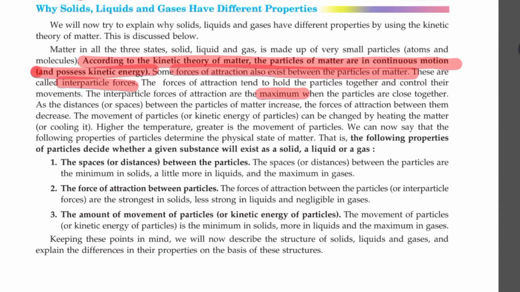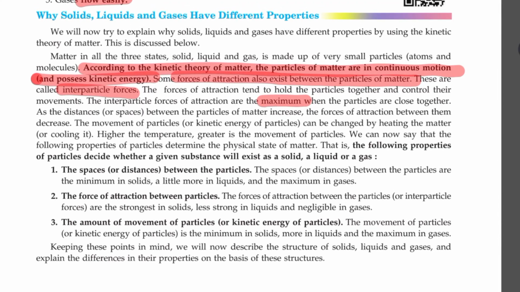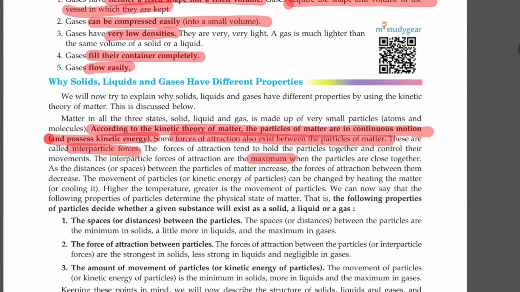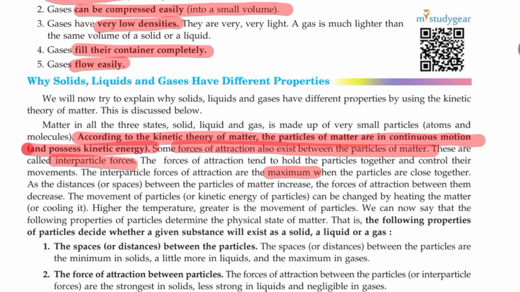Now, can you bring the particles closer? Can you reduce the movement of the particles? Can you reduce the kinetic energy? As we know that increasing the temperature increases the randomness of the particles and hence increases the kinetic energy, we can say that if I increase the kinetic energy of the solid particles, I may go to the liquid state, and if I again increase the kinetic energy of the liquid particles, I may go to the gaseous state.